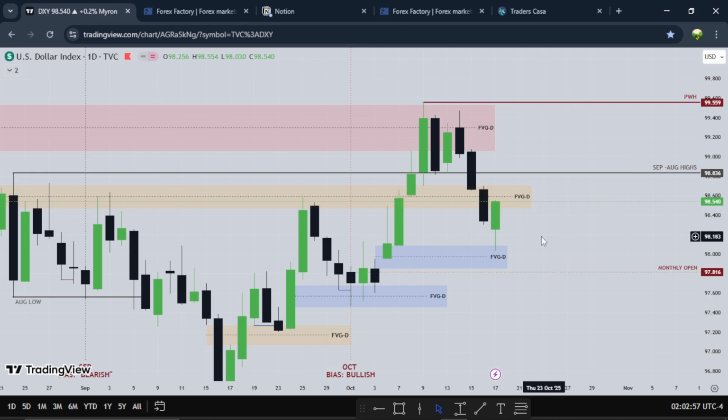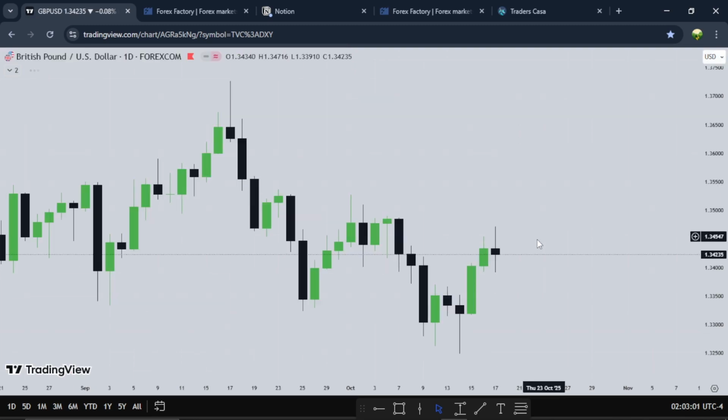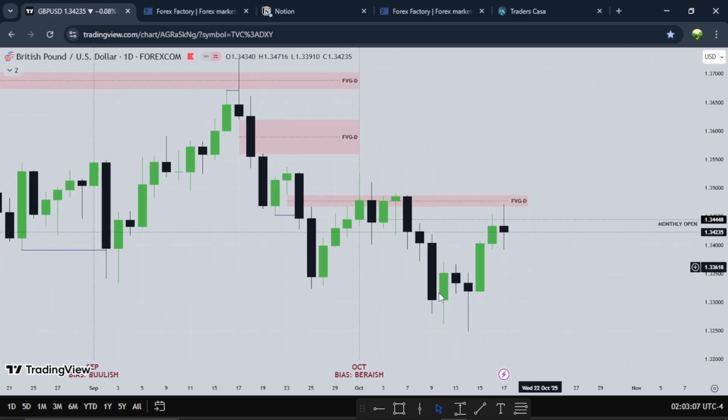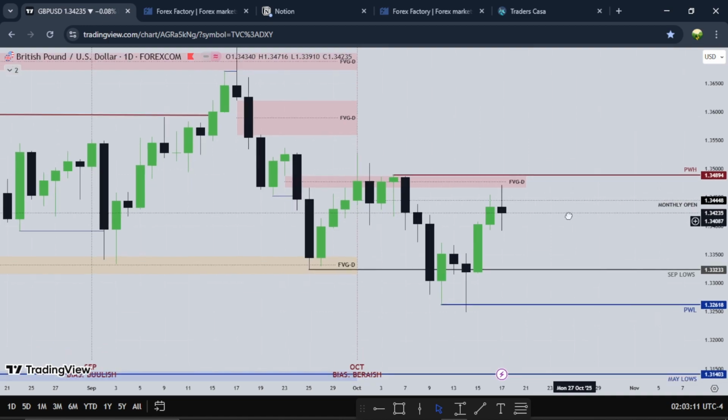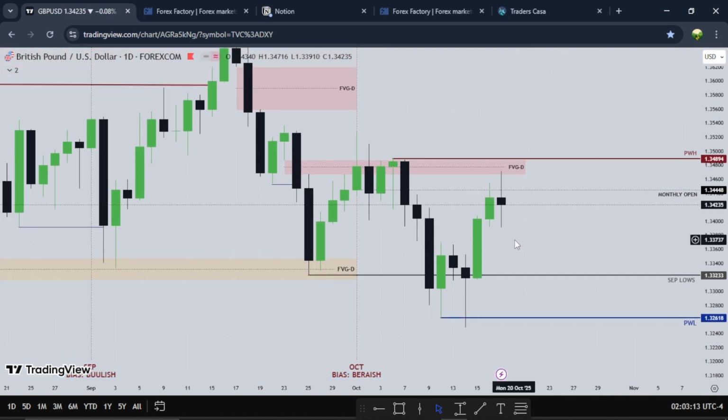So let's hop right into GU. This is pound USD. If the dollar is going higher, you want to see the pound go lower, and if the pound is going higher, you want to see the dollar go lower, right? So this is pound USD, and we have Monday, Tuesday, Wednesday, Thursday, and Friday.